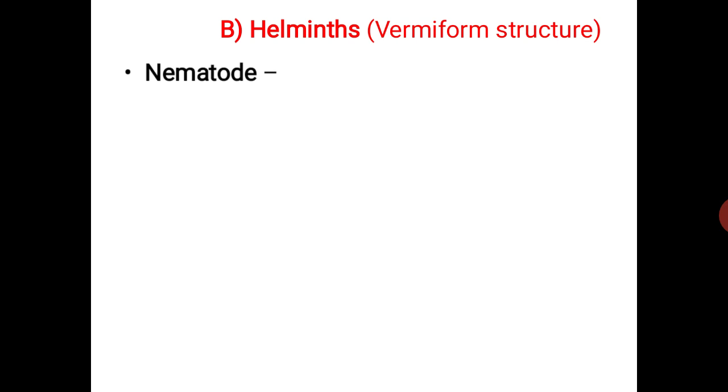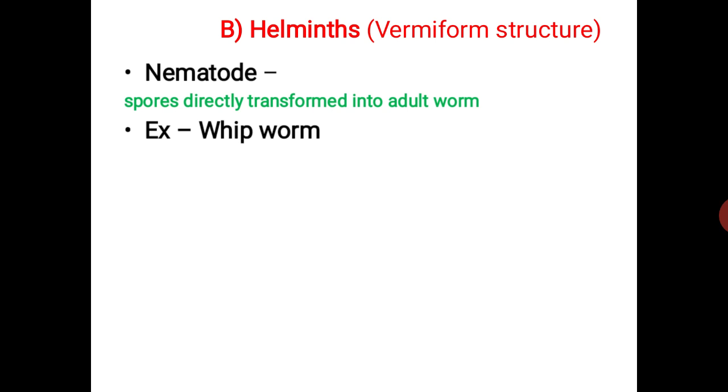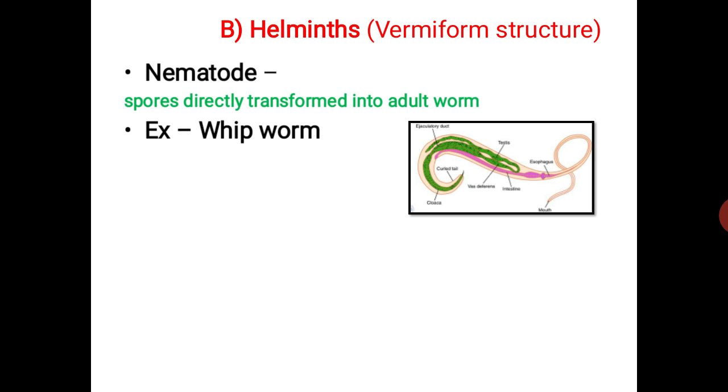There are two categories of worm-like structures. The first one is nematode. Nematode means the spores of the parasite directly transform into adult worms. If the spores are laid down by the adult, they directly transform into the adult condition. For example, whipworm. In the diagram we can see the worm is vermiform, a worm-like structure, which is a nematode and has the characteristic of direct transformation. The second is cestode.